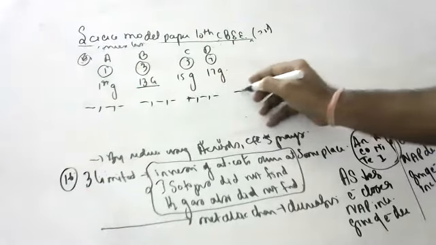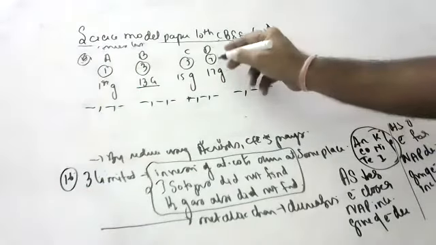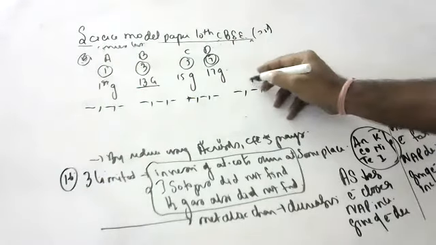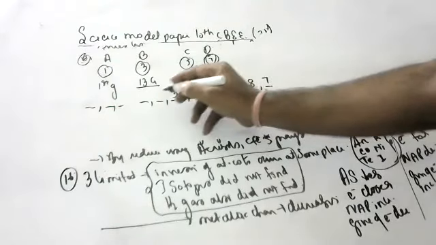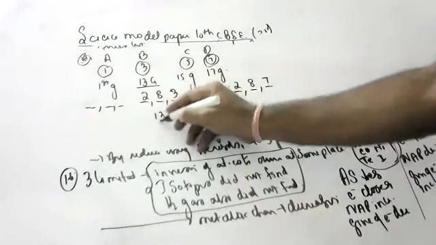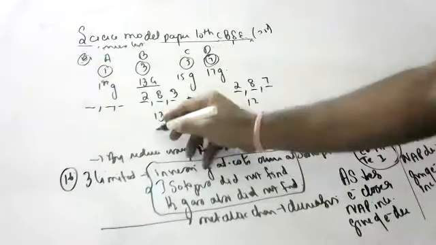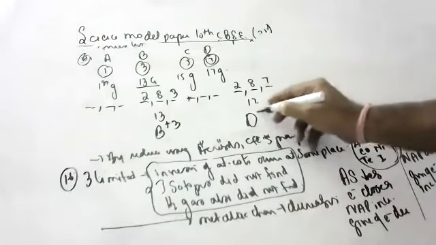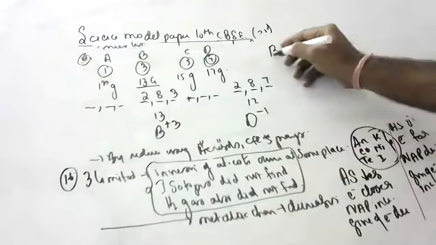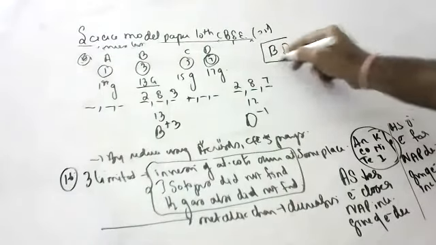Third period. For B, 2, 8, 3, group 13, and for D, 2, 8, 7, group 17. Charge of B is plus 3, charge of D is minus 1. Formula BD3.